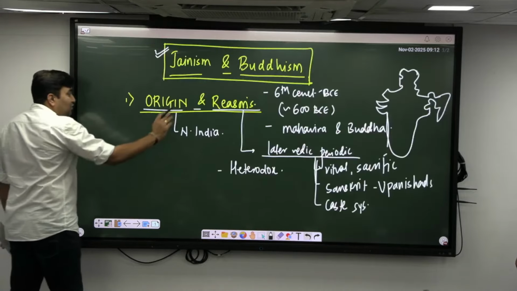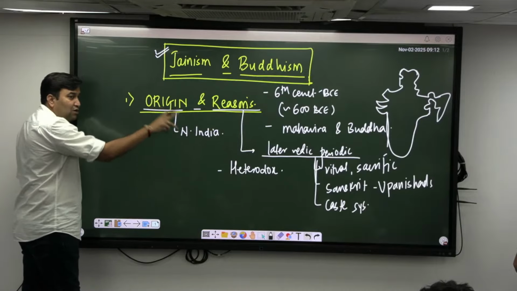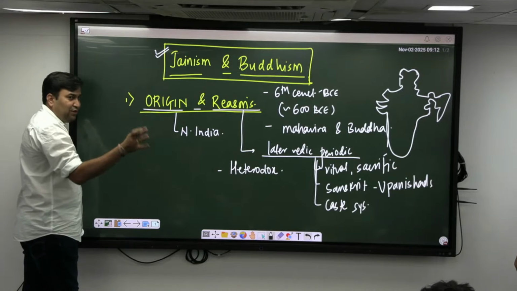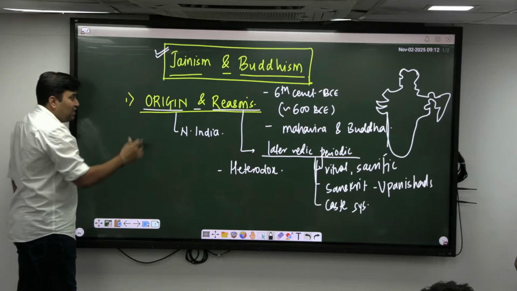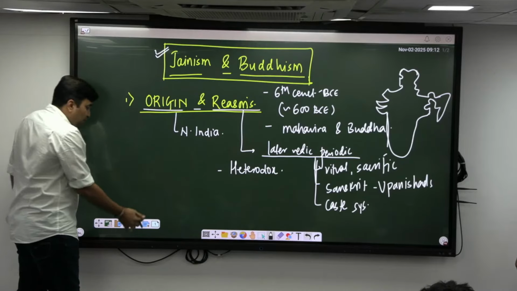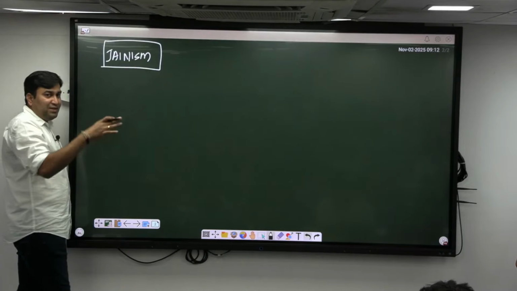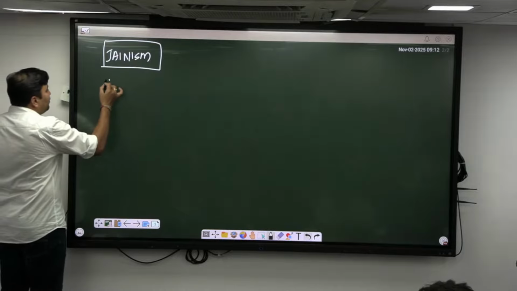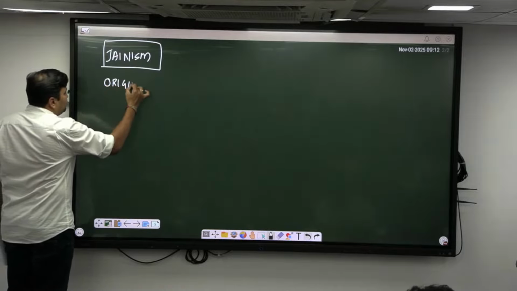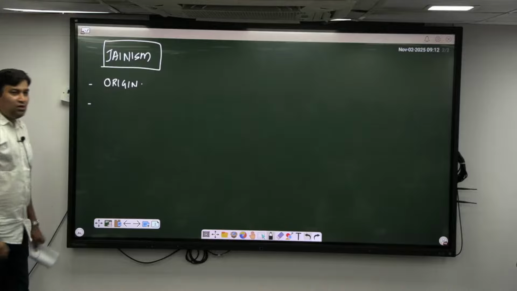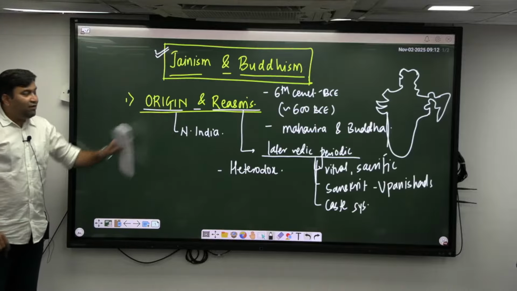So this part, whatever I discussed, is just the background which can be asked in the mains. For example, it can be useful for the mains to understand the story. It has no correlation with the prelims. Now from here starts the prelims part. In Jainism we have just discussed the origin, correct? These are the major reasons for the rise of Jainism.